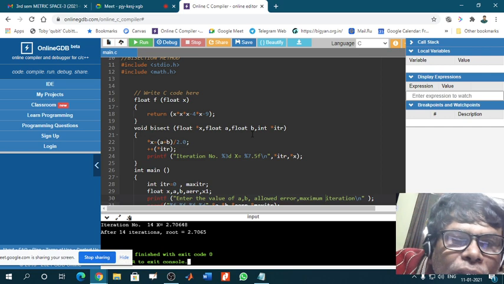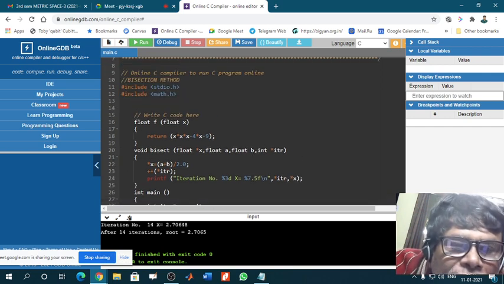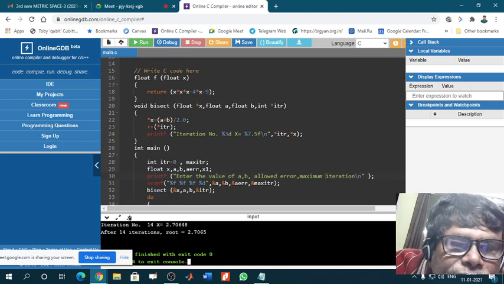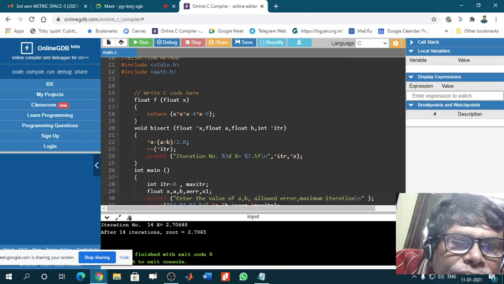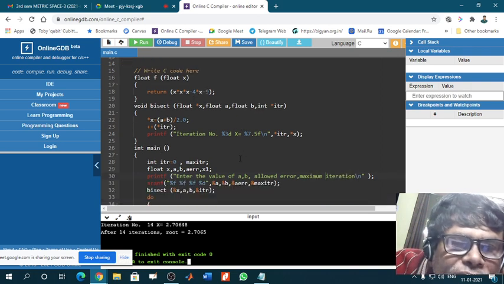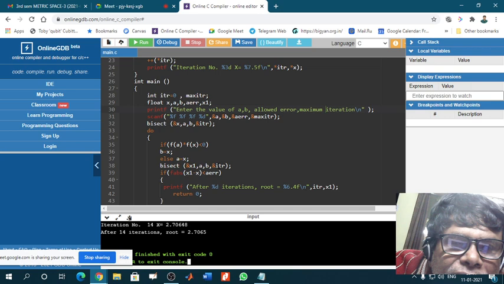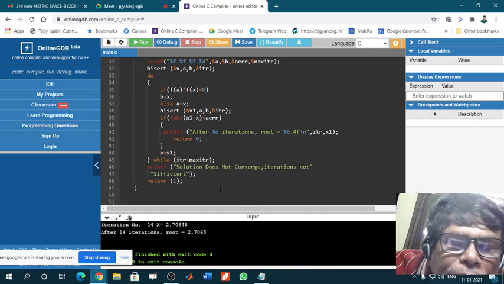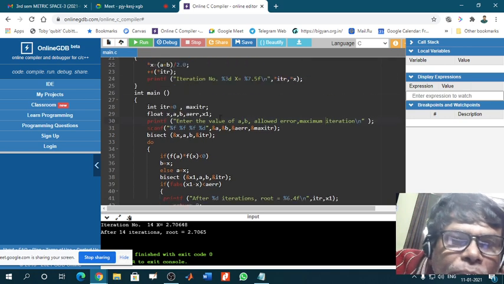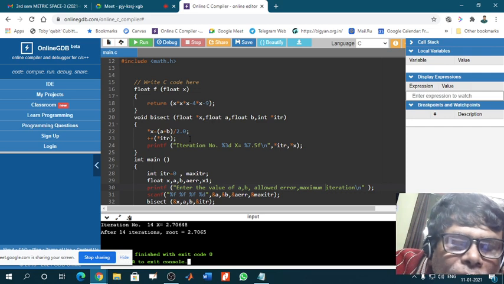Now one more thing. Whatever is used here in this white line, float, void, int main, printf, scanf, you cannot use these words as your variable name. But you can use other words, like star x. This x you can use as a variable name.